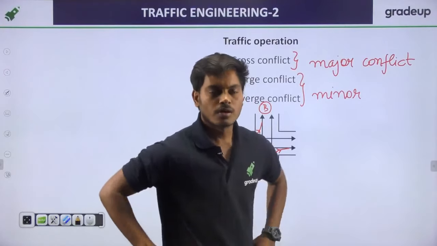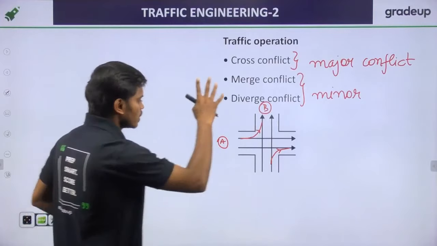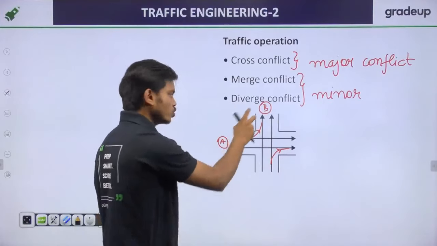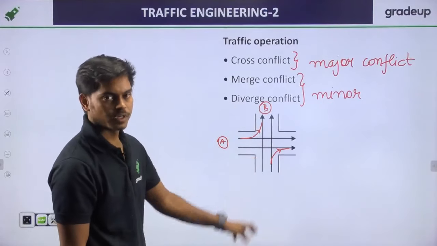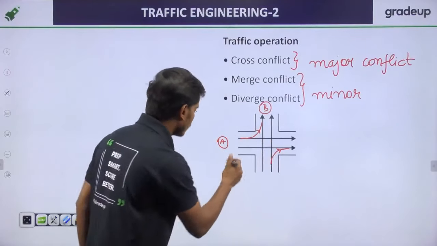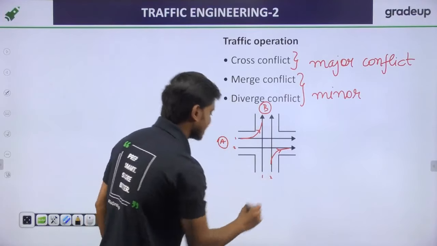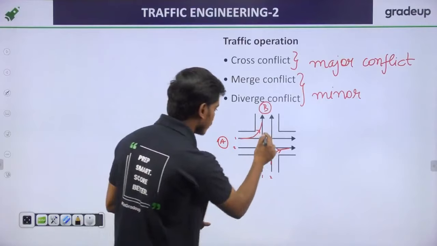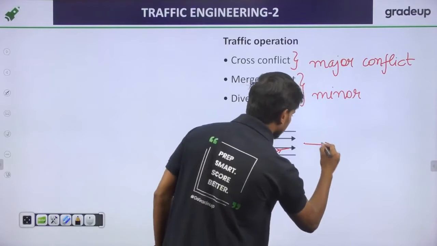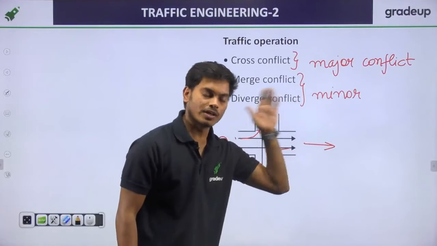Avinash, you want me to repeat the whole thing? Just give me a minute. We have two roads and they are crossing each other. The nature of these two roads is one-way, two-lane. This is one lane, this is the second lane. Why one way? Because both the lanes have the direction of traffic in the same direction.